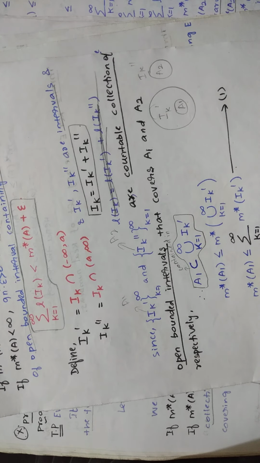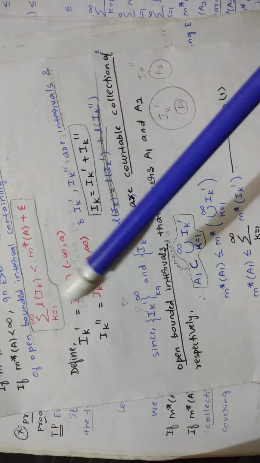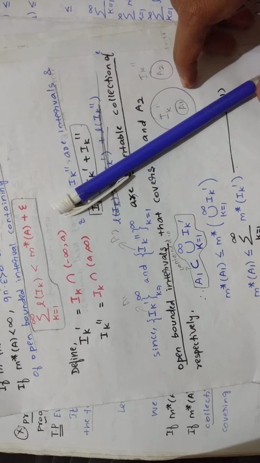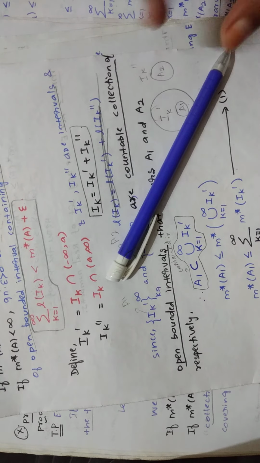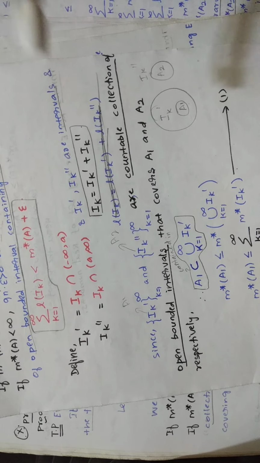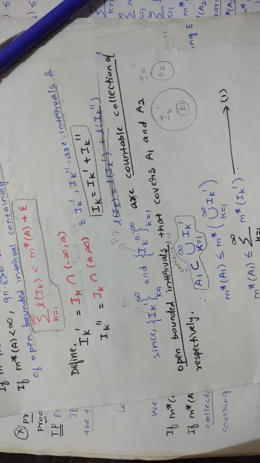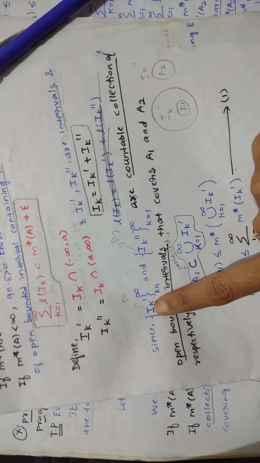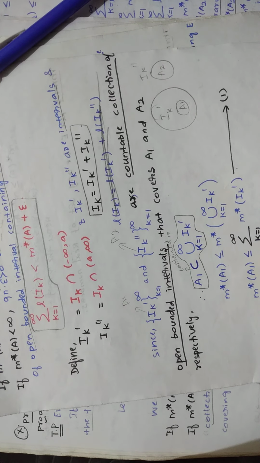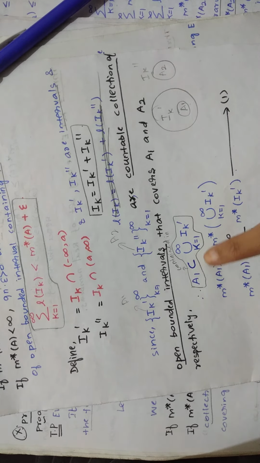So in general, what is meant by covering something? I will show you an example. I am covering this pen using a cover. What does it mean? I am putting this pencil within the cover, that is, this pencil will be present inside it. That is the meaning of cover. The same thing is here. Here this interval is covering A1 means A1 will be present, that is, A1 is contained in this interval. That is what you are writing: A1 contained in the union of these intervals.